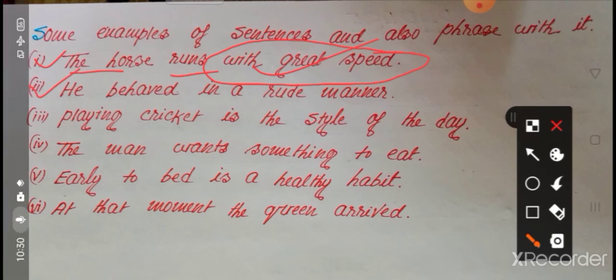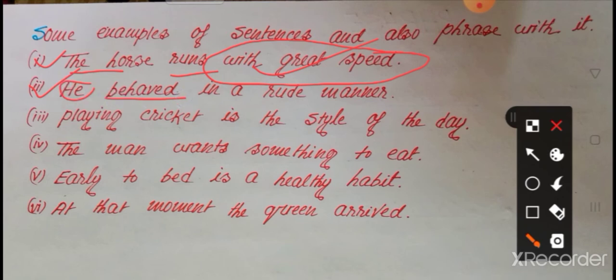Okay? Number 2. He behaved in a rude manner. Is this a sentence? Yes, it is an example of a sentence, because here he is the subject, behaved is the finite verb, and sense is complete. Now, in a rude manner is a unit of words. Is there any finite verb? No. Is the sense complete? No, incomplete sense. So in a rude manner is an example of a phrase.